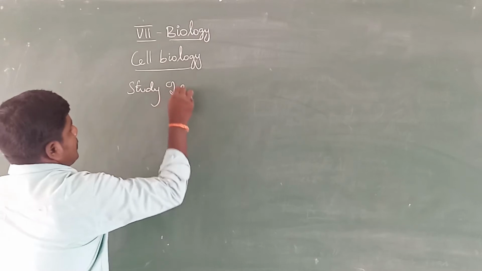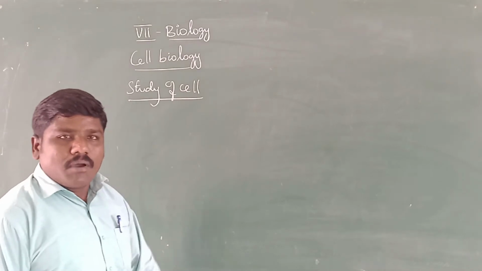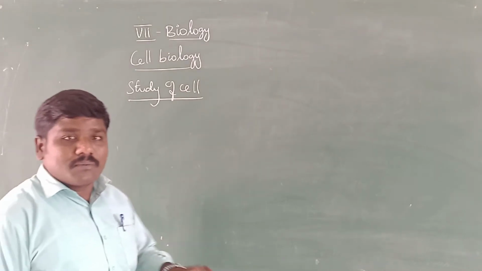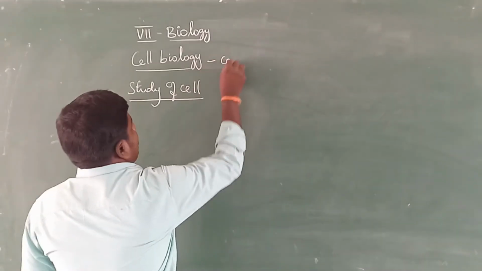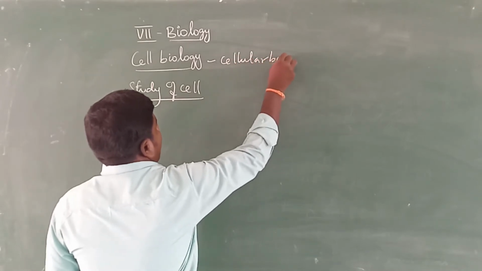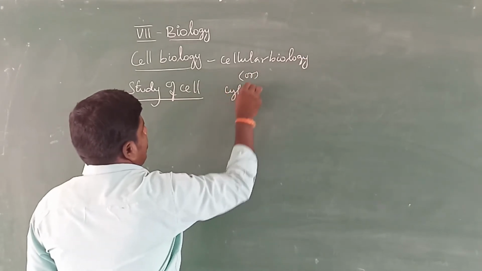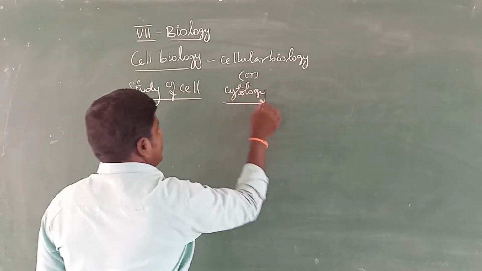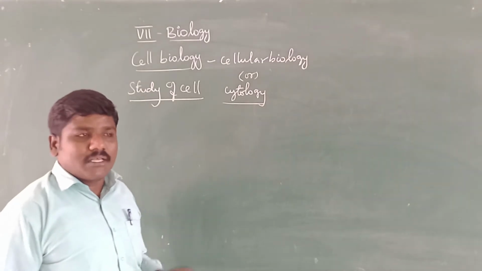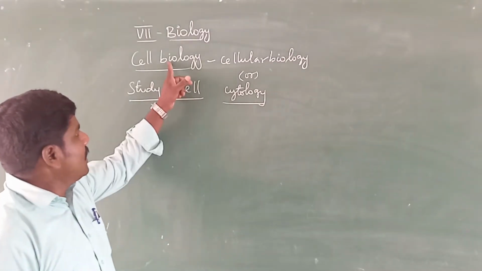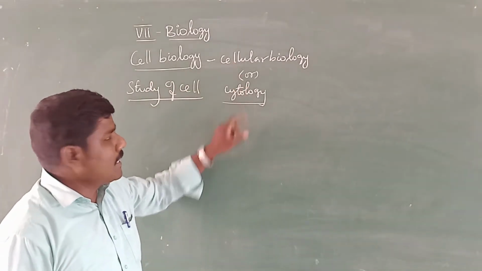The science that deals with the study of cell is called as cell biology. So cell biology is otherwise known as cellular biology or cytology. So that is the explanation of cell biology.